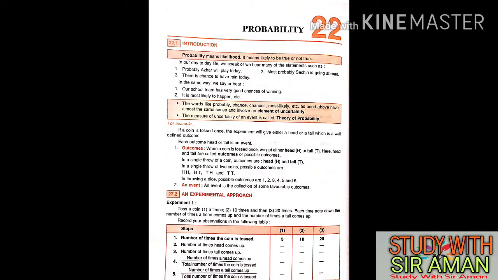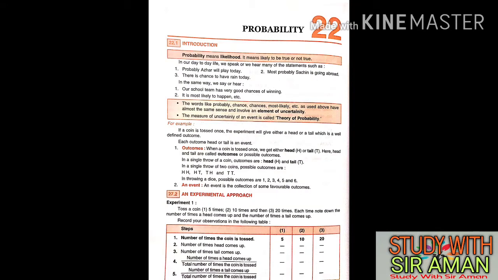Today we will start chapter 22, probability. What is the meaning of probability? Probability means likelihood or possibility. For example, if a coin is tossed once, what can come? Either head will come or tail will come. In simple language, we can say what is the possibility that head will come, or what is the possibility that tail will come. Okay, so how to find this probability?